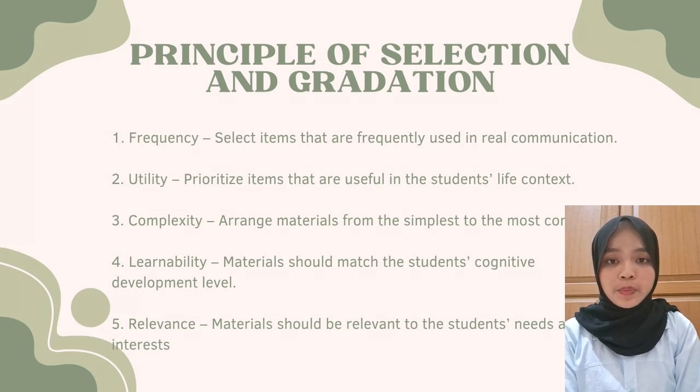And the third is complexity. Is arrange material from the simplest to the most complex. The fourth is learnability. Is material should match the student's cognitive development level. And the last is relevance. Materials should be relevant to the student needs and interests.